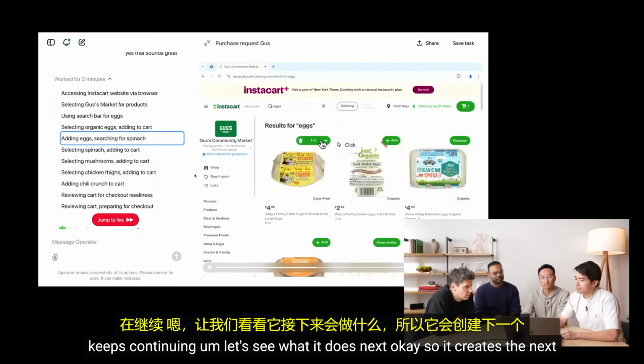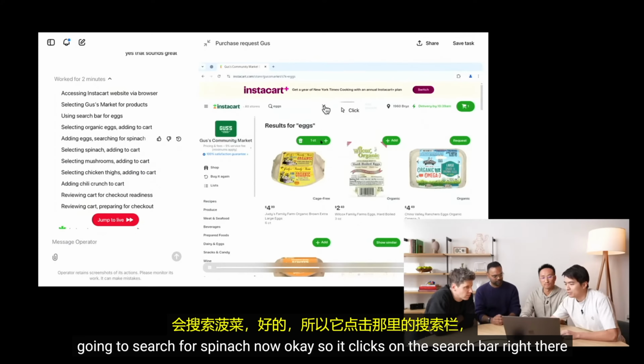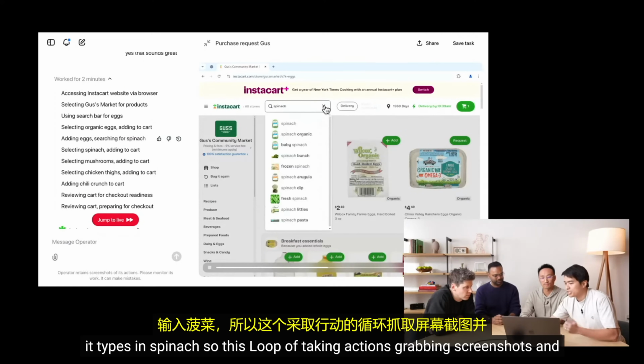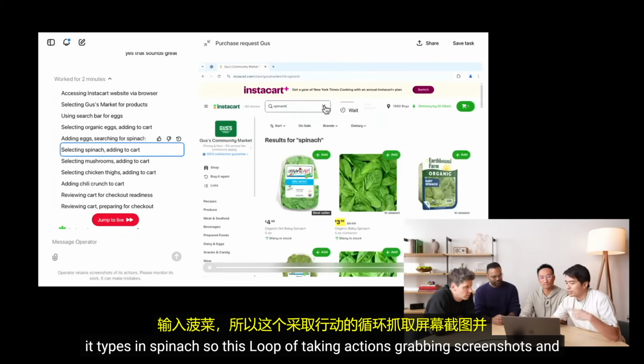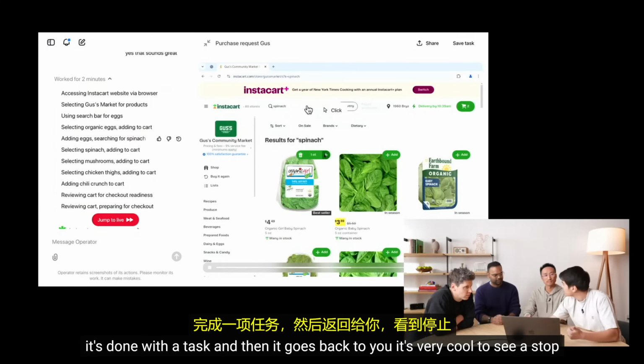Let's see what it does next. OK, so it creates the next subplan, which is adding eggs and searching for spinach. So it's probably going to search for spinach now. OK, so it clicks on the search bar right there. And it types in spinach. So this loop of taking actions, grabbing screenshots, and creating new subplans, it just keeps going on until Operator decides that it's done with the task. And then it goes back to you. It's very cool to see its thought process going like that.